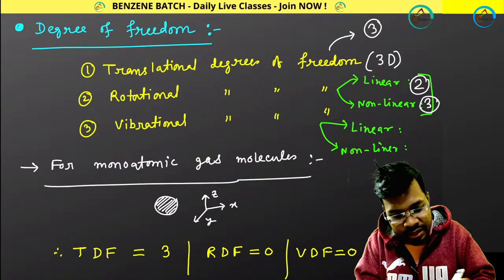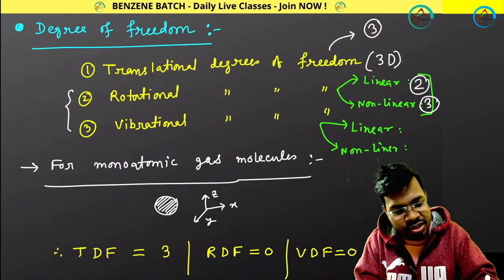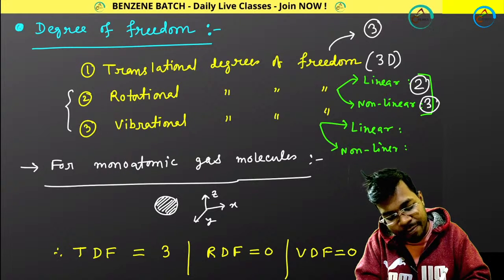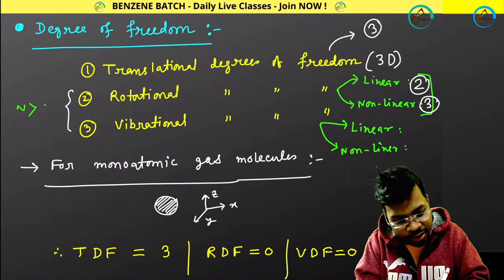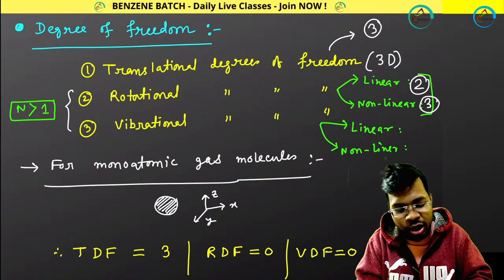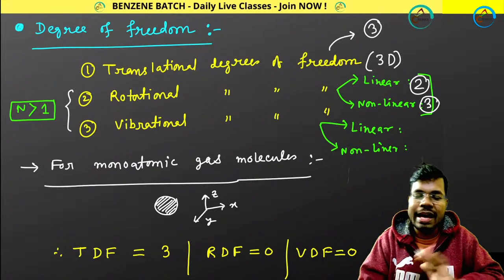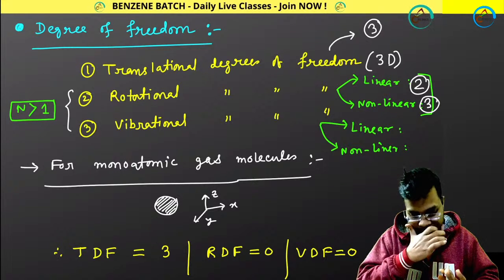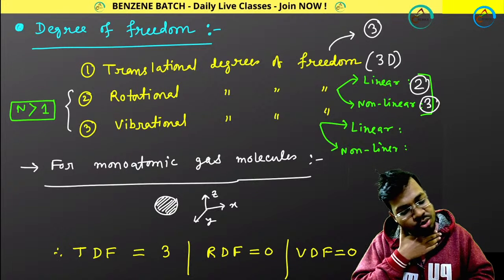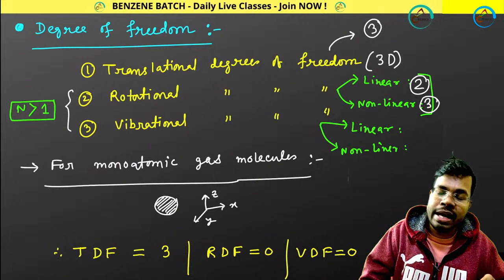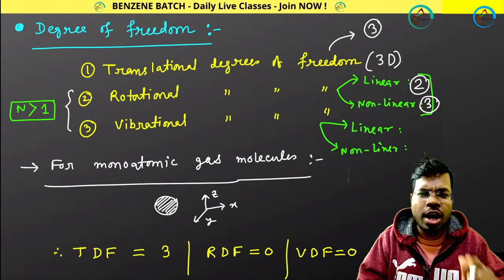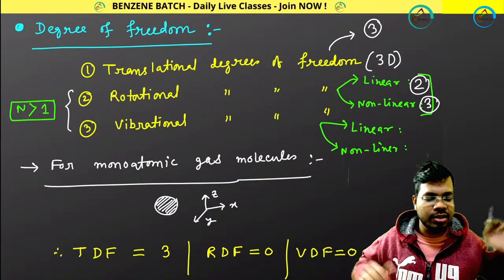Definitely remember, these rotational and translational degrees of freedom can be seen for n greater than 1. N means the number of atoms present in the molecule should be greater than 1. For monoatomic there is no rotational or vibrational.